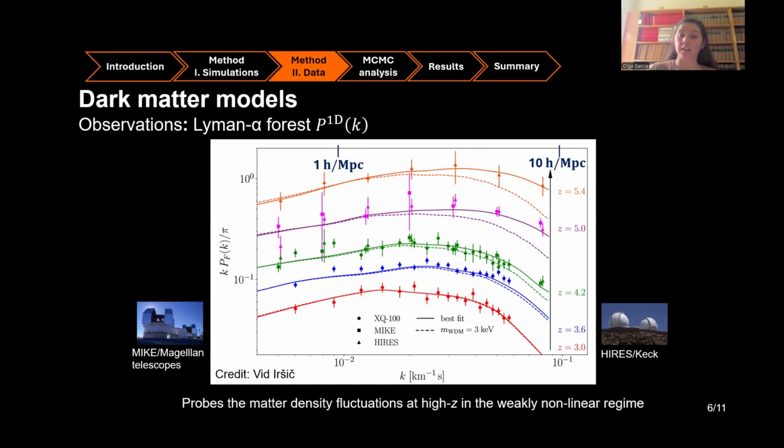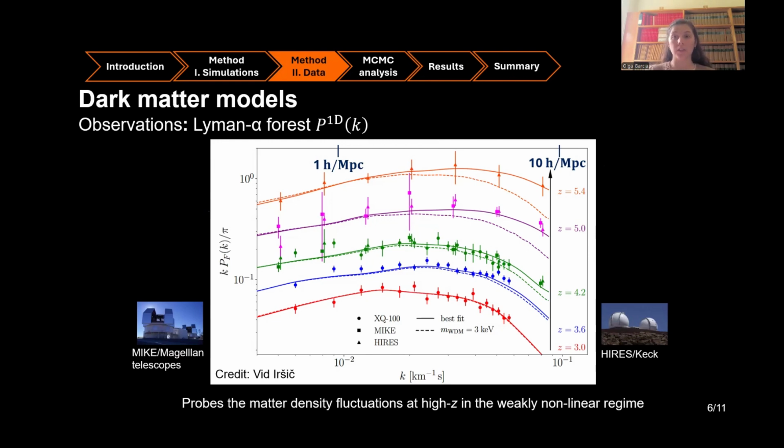We further observe the signature that a thermal relic of 3 keV, in dashed lines, leaves in the power spectrum, and importantly, this signature appears at increasingly larger scales or lower k modes as we move to higher redshifts. So in principle, by using this higher redshift data, we can detect this signature easily.